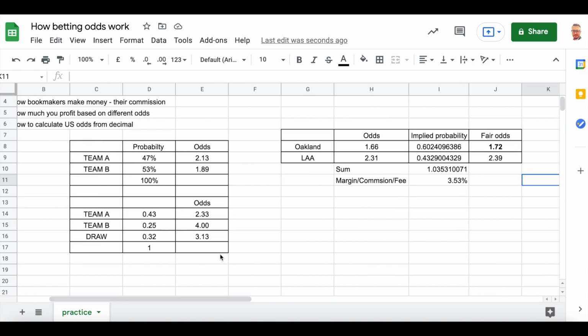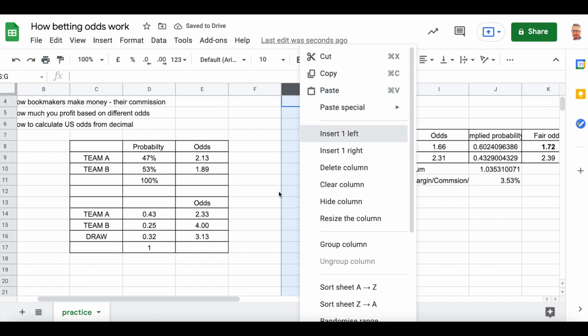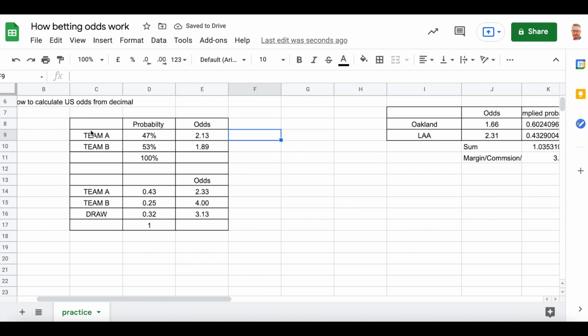Okay, so if we have these probabilities, I'll just move it here, because I want to show you also here. If we have team A and team B with these probabilities and these odds, and let's lower these odds a little bit. Let's say that instead of 2.13 we get only 2.07, and instead of 1.89 we get, let's say, 1.83.